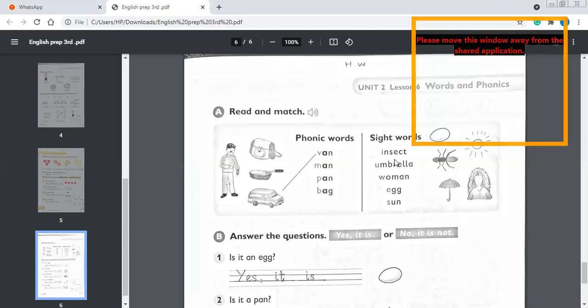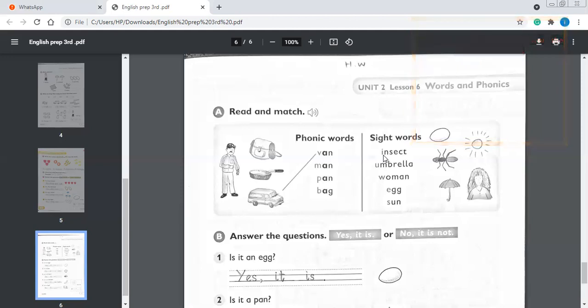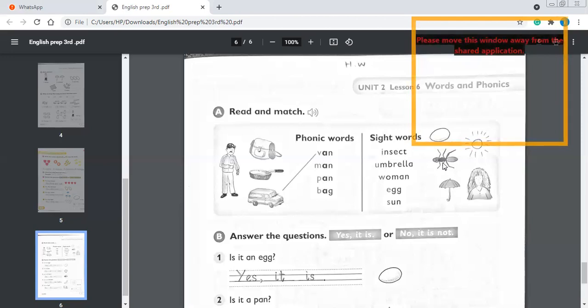Sight words. These are a little bit difficult words, with more than 3 letters, so you can do it with the help of recognition and with the help of your mama. What is written over here? Insects. Where is the insect? Insect is here. You will match it with this insect. Insect is written over here and insect is drawn over here for you.